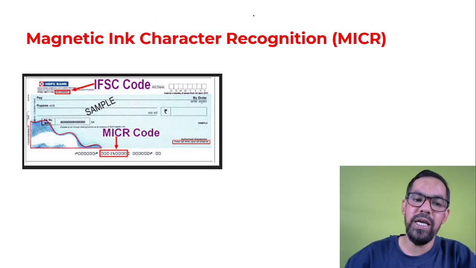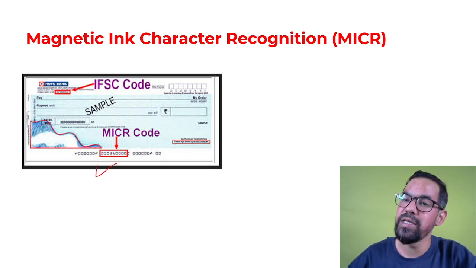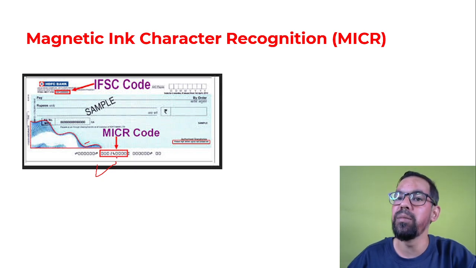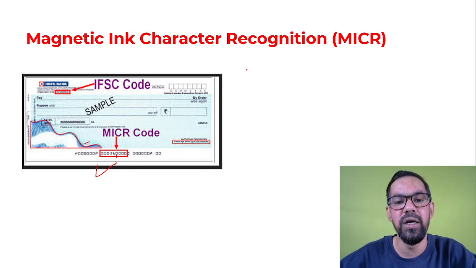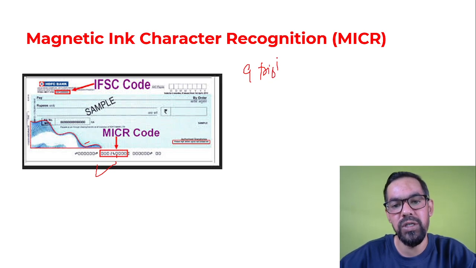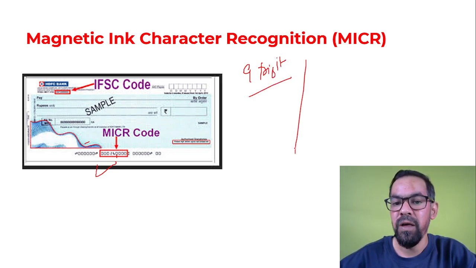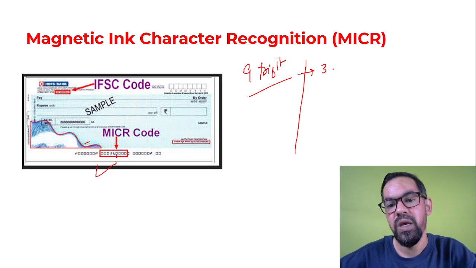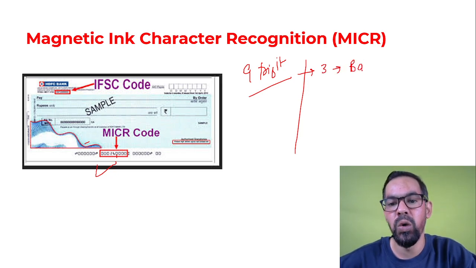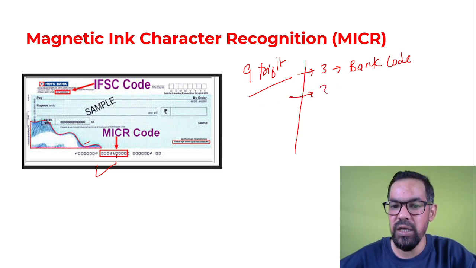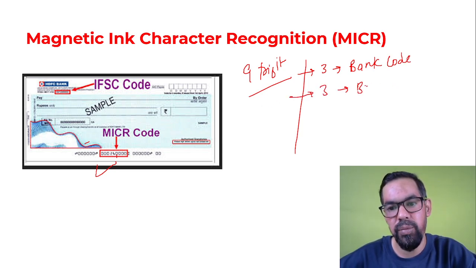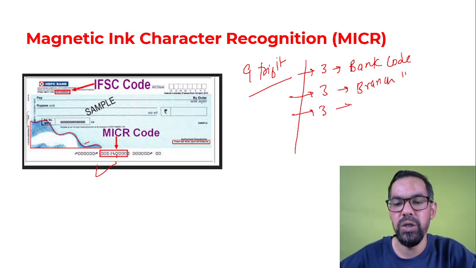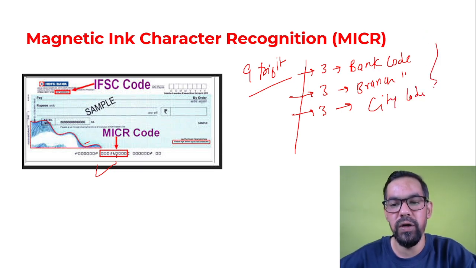Another one is the MICR code. This is the check number, and this is the MICR code. The MICR code is a 9-digit numeric code, where the first 3 digits represent the bank code, the second 3 represent the bank branch code, and the third 3 represent the city code. This is generally used for clearing purposes.